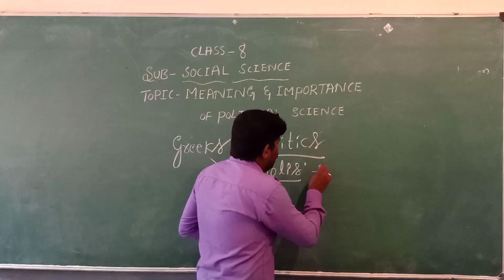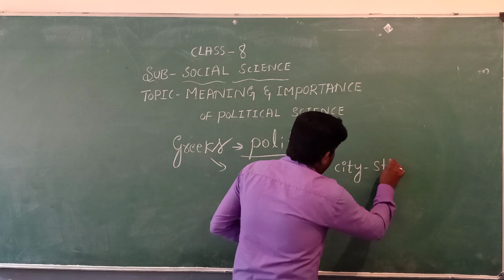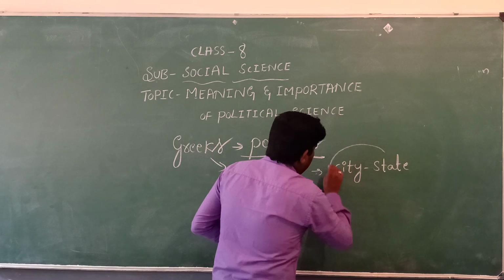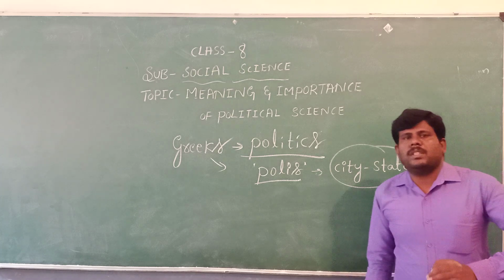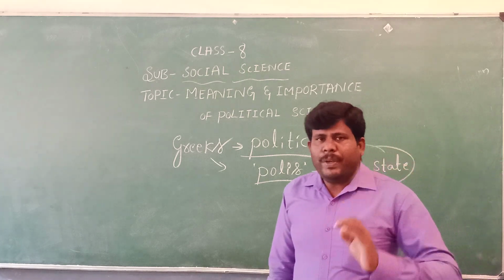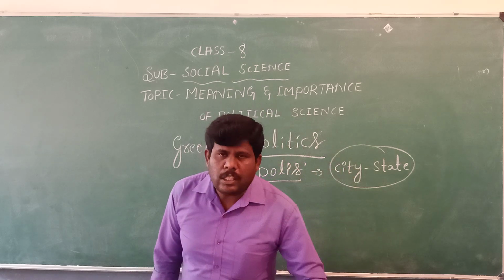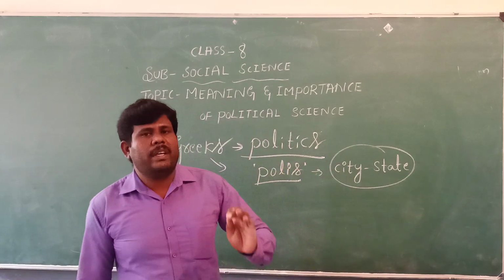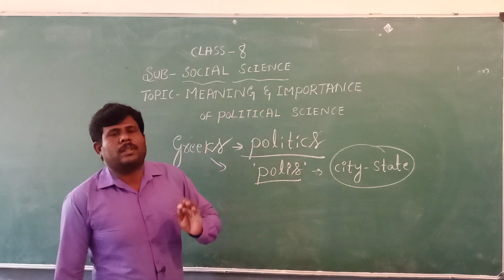Polis means city-state. So, it is affairs of the city, the political activities of the Greek country. Basically, this was concentrated on.